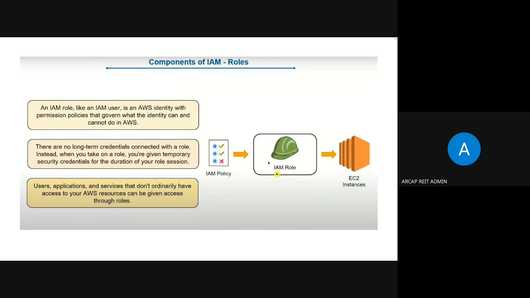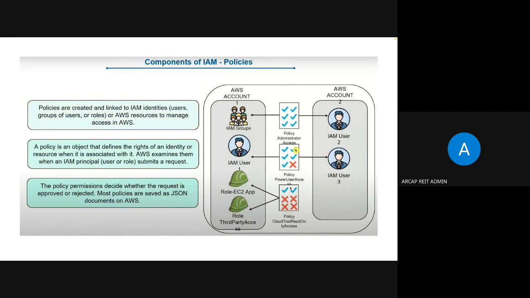To this role, we write what permissions it has in terms of IAM policies. This policy tells what permissions it has and which permissions it does not have. And this role can be assigned to any user, any application, or any instance.